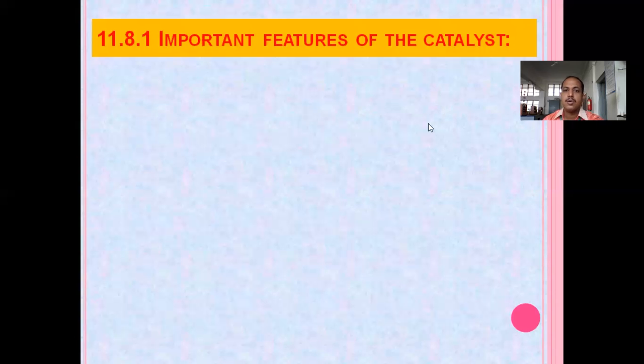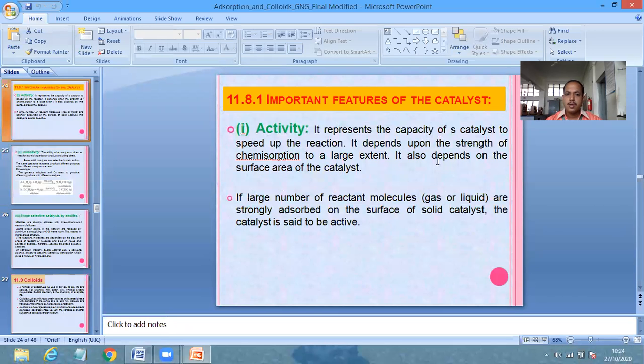In this session, we have seen what is meant by a catalyst, what the types of catalysts are, and the catalysis process. We have seen that the substances or chemicals used to increase the rate of reaction are called catalysts. Catalysts are of two types, homogeneous and heterogeneous.